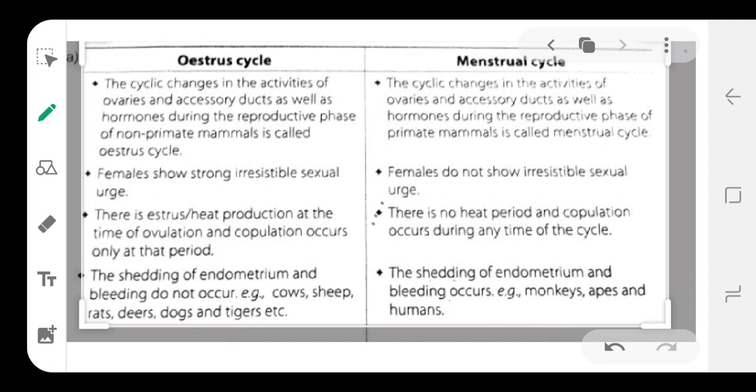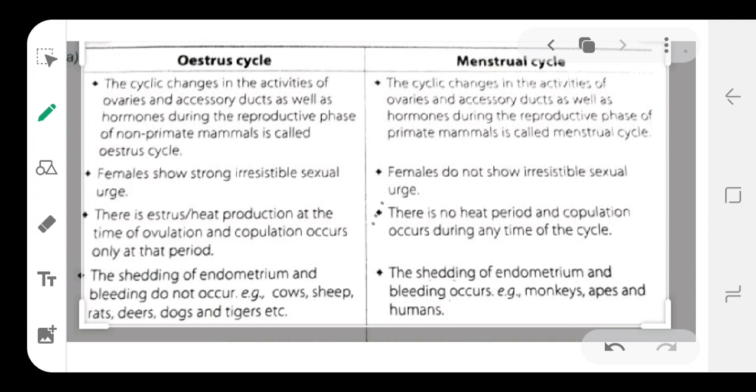In the estrus cycle, the broken endometrium is reabsorbed. The shedding of the endometrium and bleeding do not occur. Why? Because once the endometrium is broken in the non-primates, it is immediately reabsorbed, so there is no bleeding.